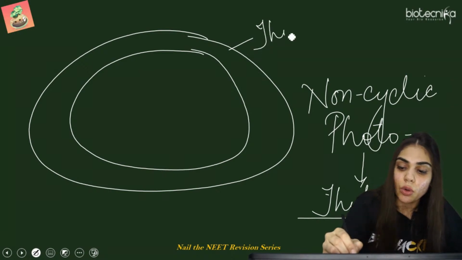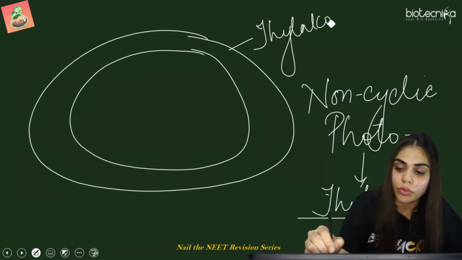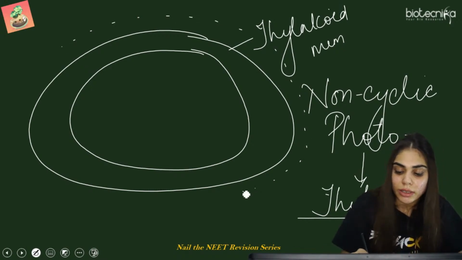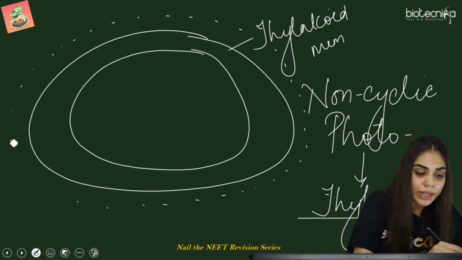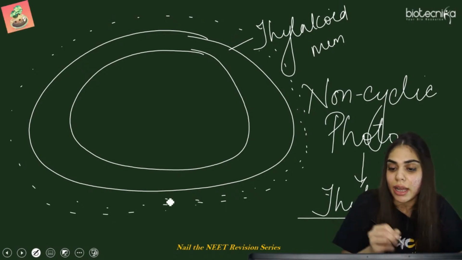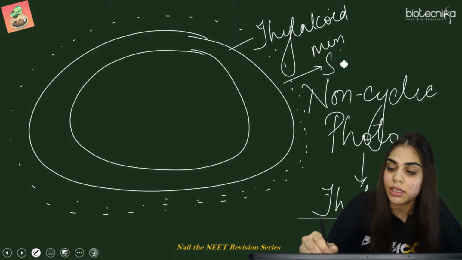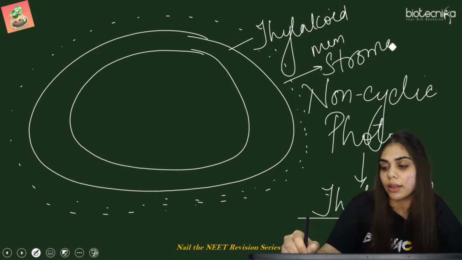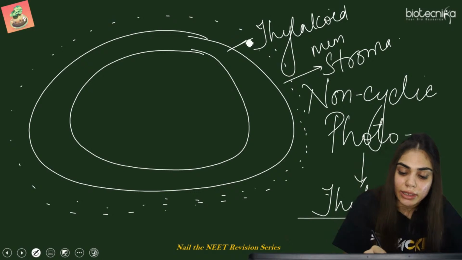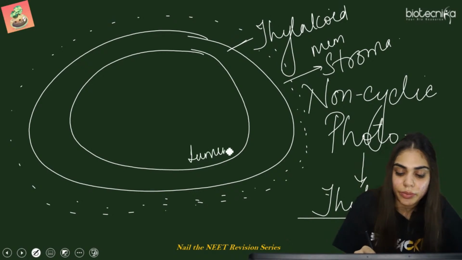This is the thylakoid membrane, and outside this it has the stroma, because these structures are present in the chloroplast. So obviously the stroma will be present outside the thylakoid. This is a viscous fluid called stroma. This is the thylakoid membrane and inside is the lumen.